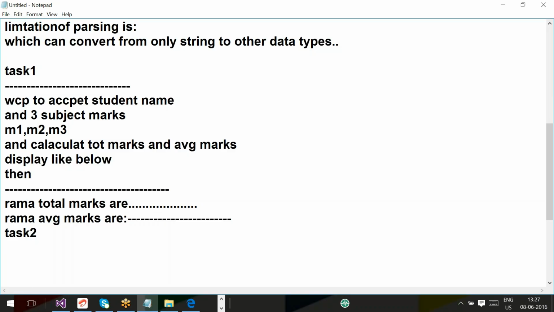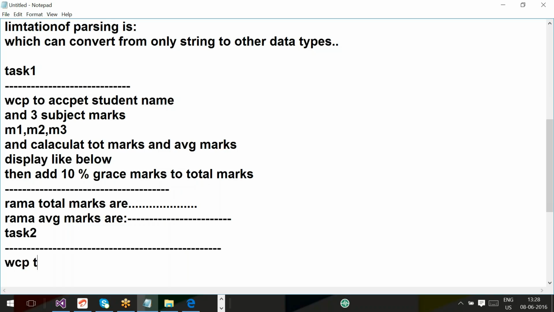Then add 10% grace marks to total marks, not to individual subjects. Suppose you got total marks 200. For 200 you add 10%, which means how many marks? 20 marks. Then calculate average marks.